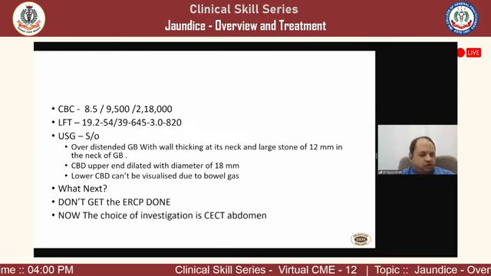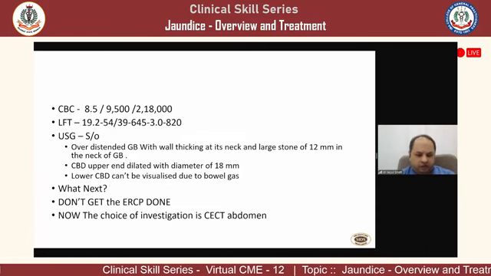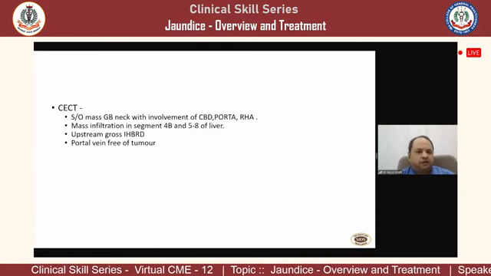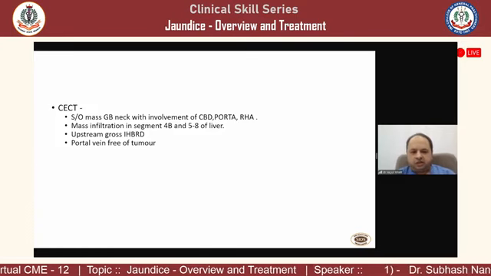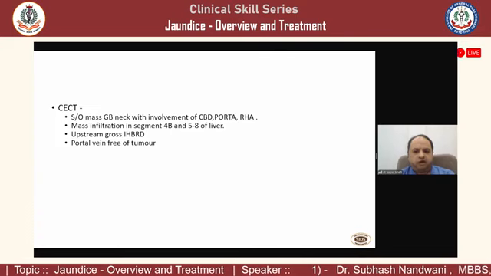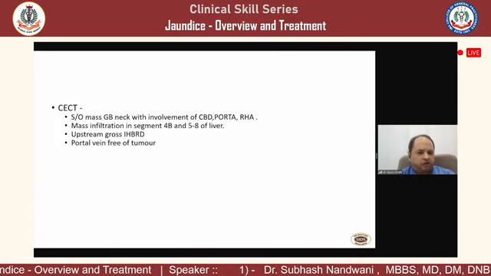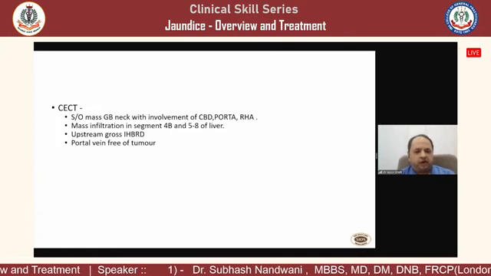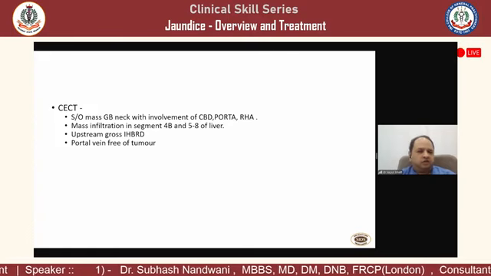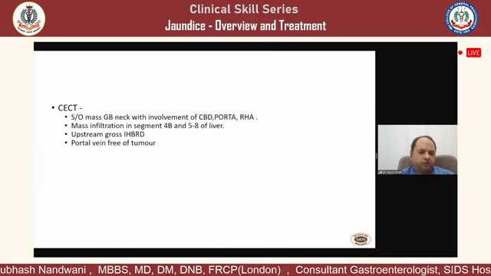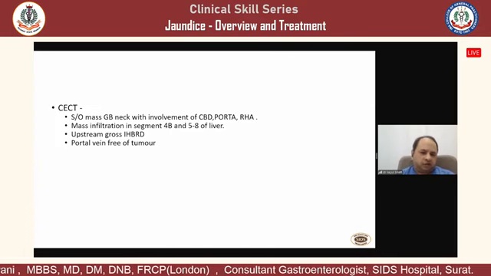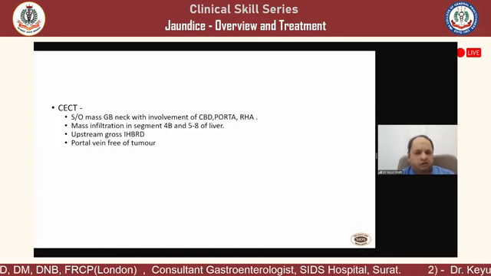Now there is a malignancy, get the CT scan done just for the sake of staging, as well as to quantify the level of infiltration of the mass. So there was a mass in the GB neck, involvement of CBD, porta, right hepatic artery is involved, segment 4B, 5, segment 8 infiltration is there on the CT scan, gross IHBR dilatation, portal vein is free. This report suggests that this is a locally advanced malignancy.